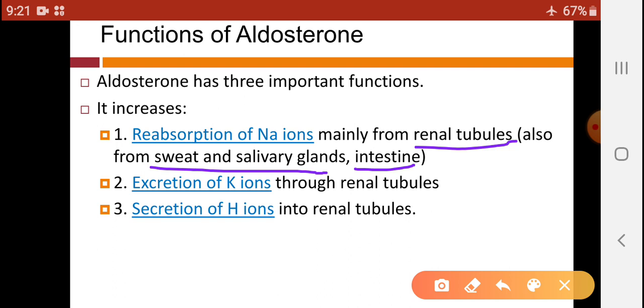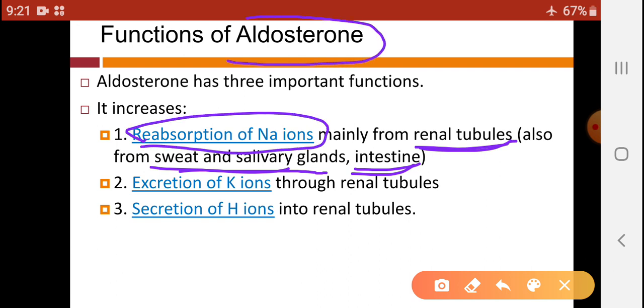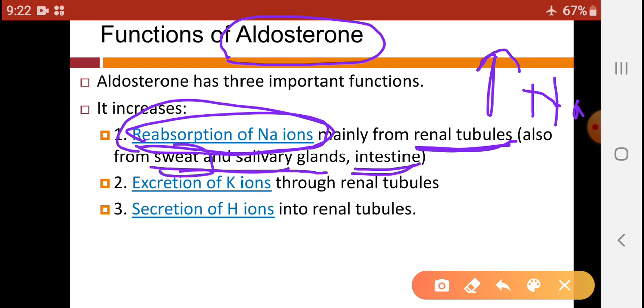So from these sites, sodium gets reabsorbed into the blood under the influence of the hormone aldosterone. So aldosterone is responsible for increasing the sodium level in the blood.